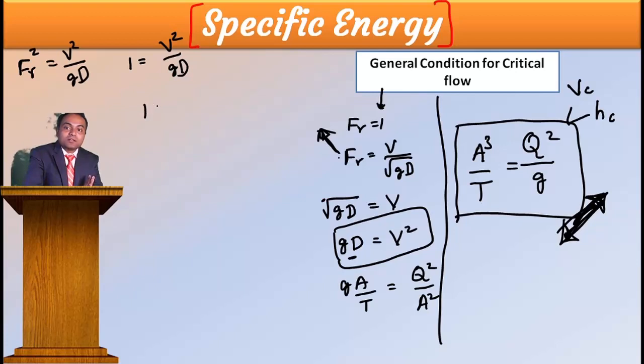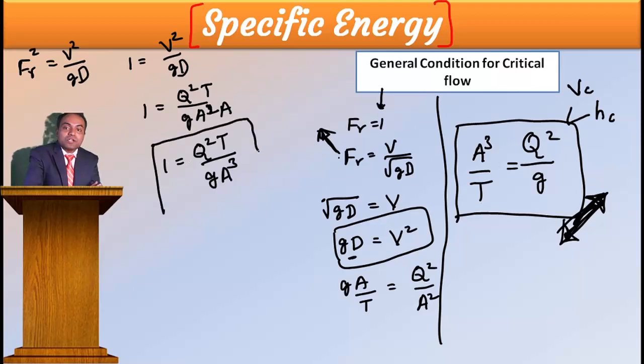Then 1 must be equal to Q squared divided by A squared into g, with D as A by T, so 1 is equal to Q squared T divided by g A cubed.